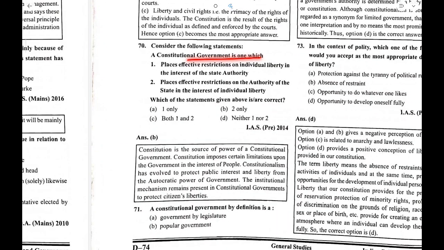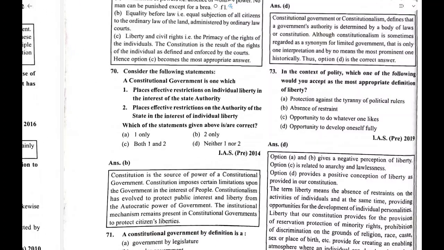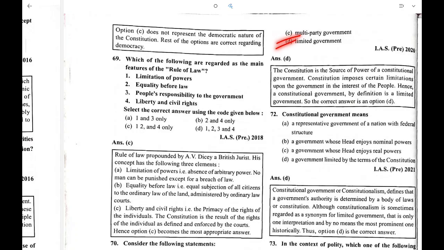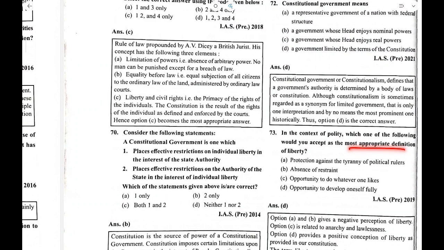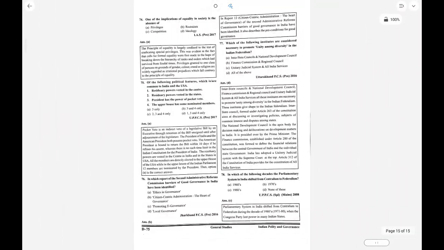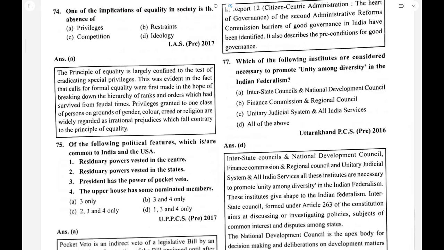A constitutional government is one that places effective restriction on the authority of the state. This one is correct. So B is the right answer. Constitutional government is defined as a limited government that is limited by the Constitution of India. Constitutional government means a government limited by the terms of the Constitution. The most appropriate definition of liberty is the opportunity to develop oneself fully. Implication of equality in society is the absence of privilege.